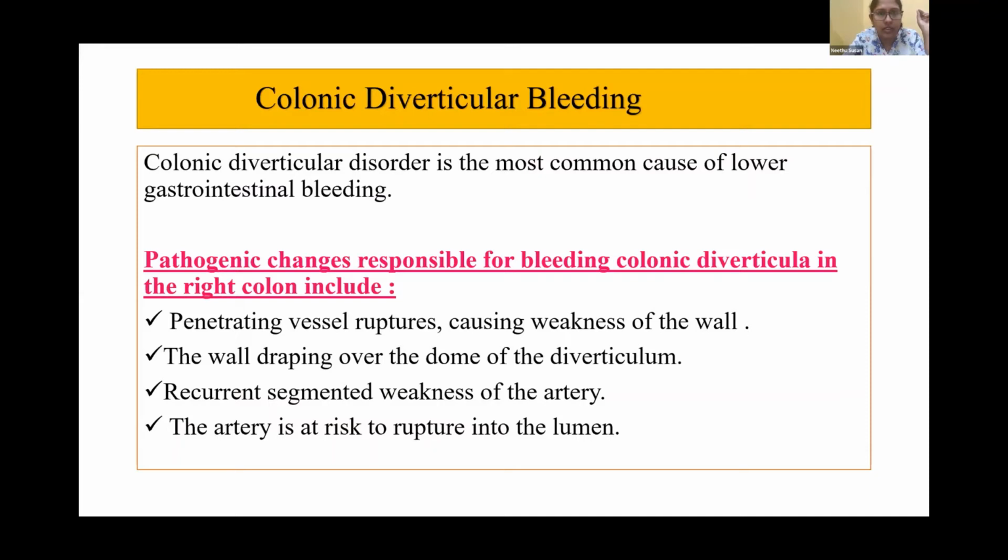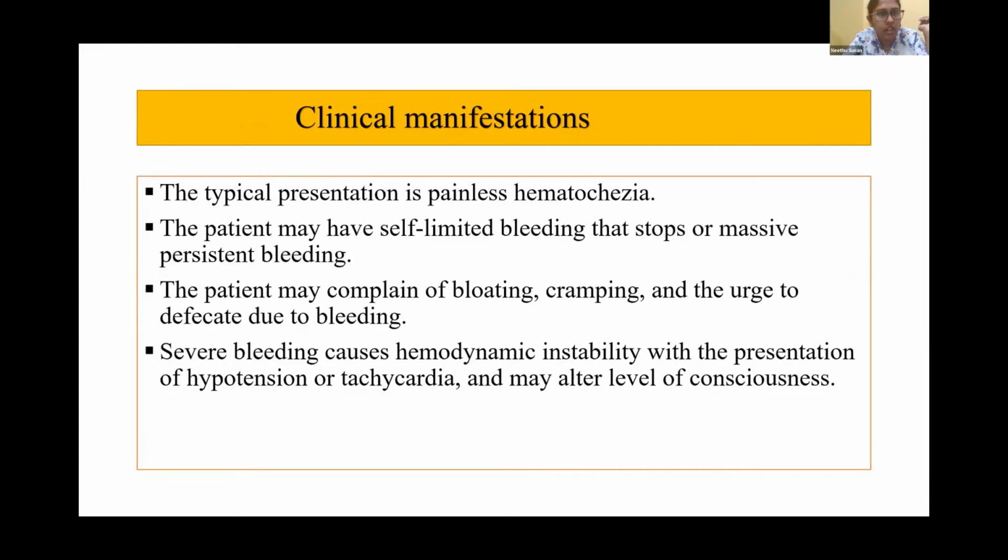So now we'll have an enhanced focus on common lower GI bleeding disorders. Colonic diverticular bleeding, number 1. Colonic diverticular disease is the most common cause of lower GI bleeding. What are the pathogenic changes responsible for bleeding colonic diverticulum in the right colon? Especially penetrating vessel ruptures causing weakness of the wall, the wall draping over the dome of the diverticulum, recurrent segmental weakness of the artery, and the artery is at risk to rupture into the lumen.